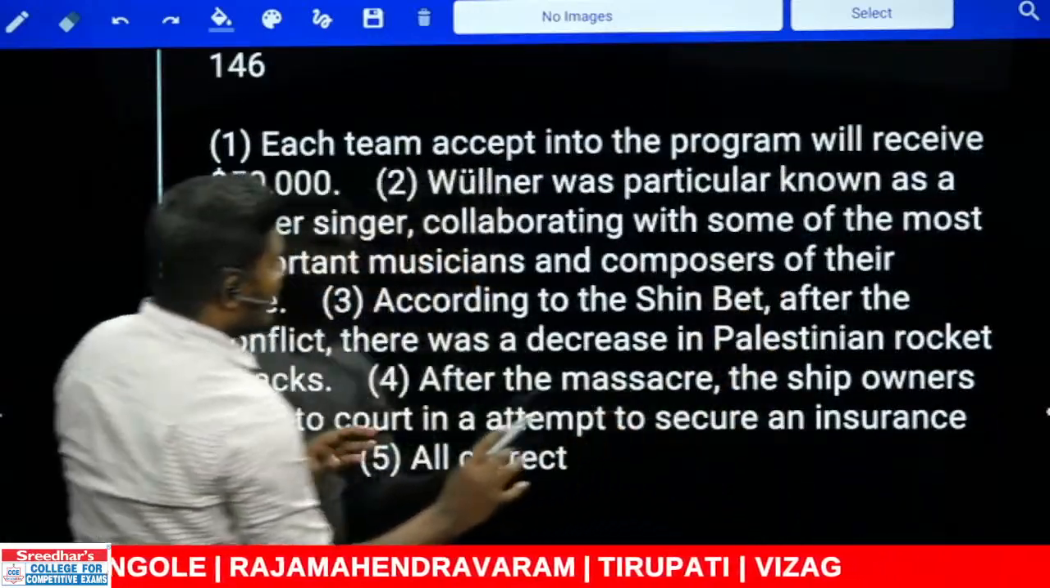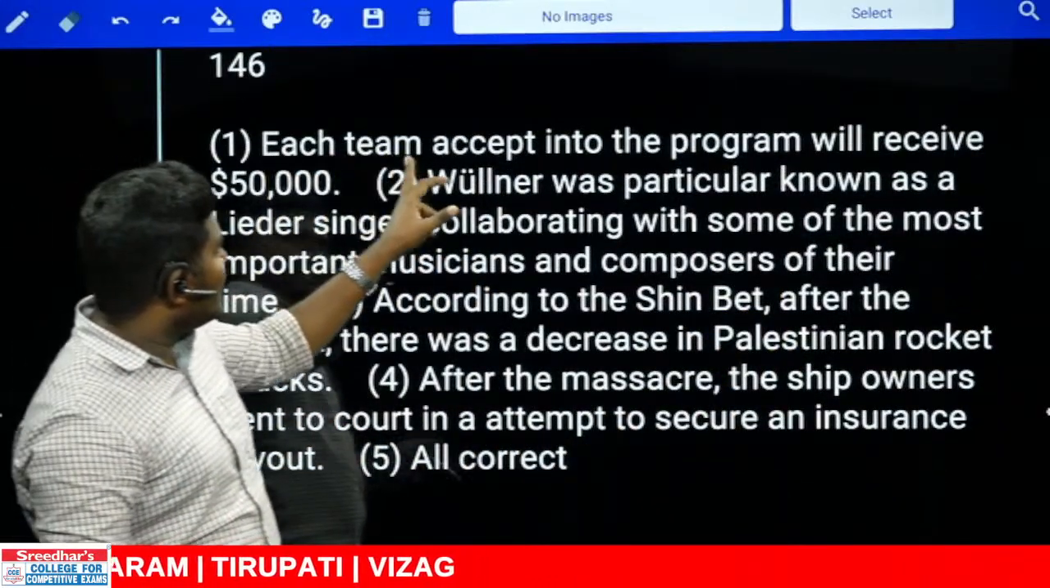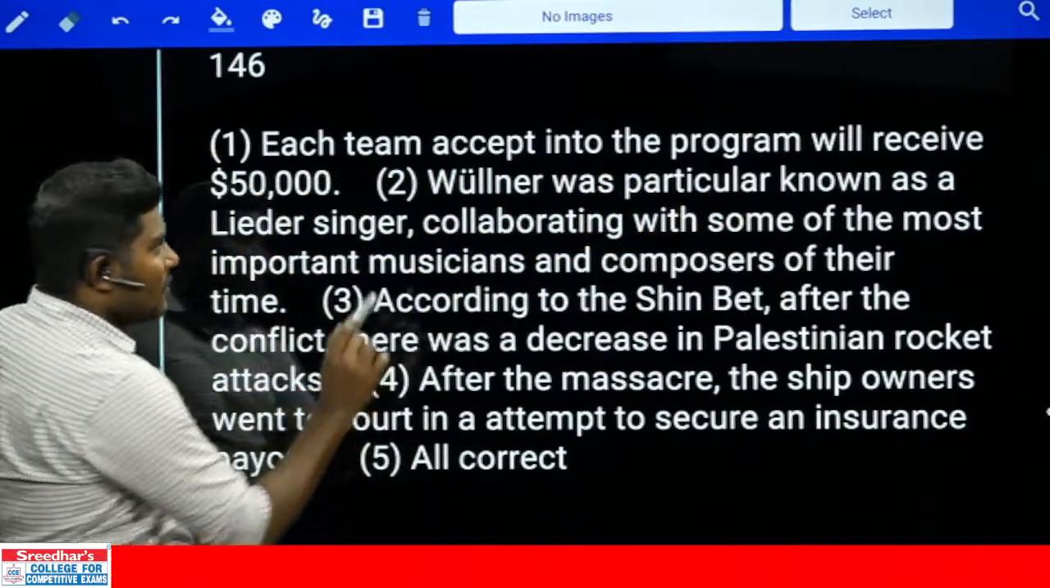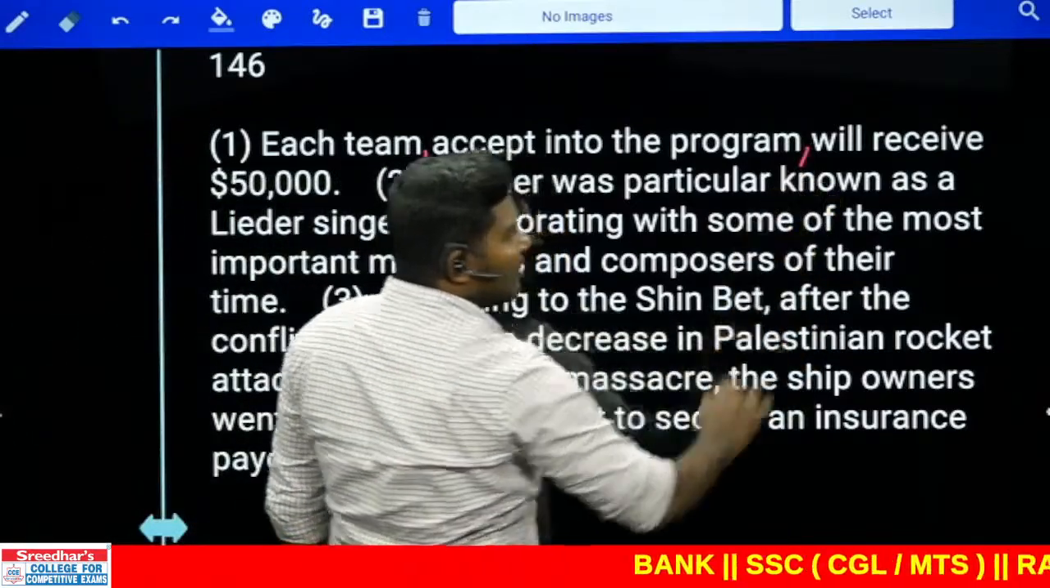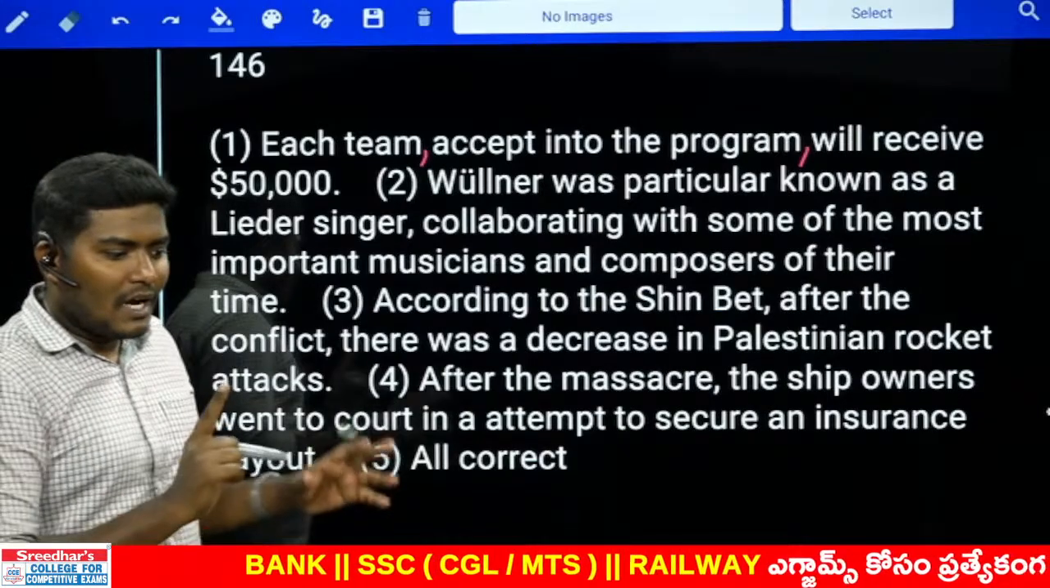Now look at the sentence very carefully. Can you tell me where we can use commas here? Each team accept into the program will receive $50,000. Where should the commas be? Comma number 1 should be after "team". Comma number 2 should be after "program". That is where the writer doesn't give the commas, and we need to understand that.